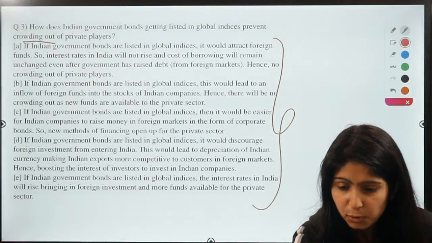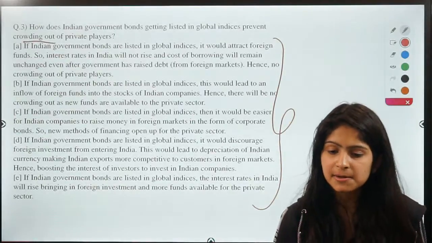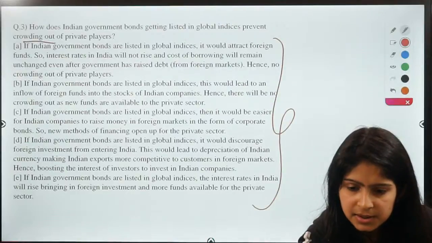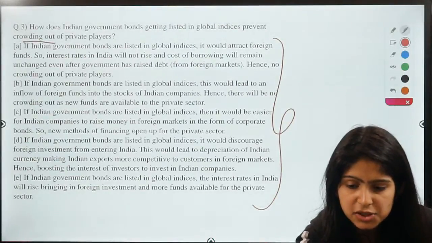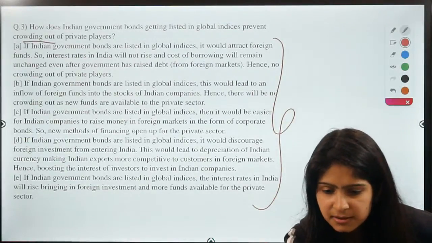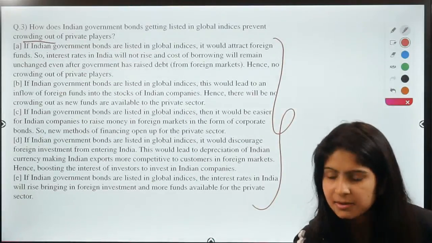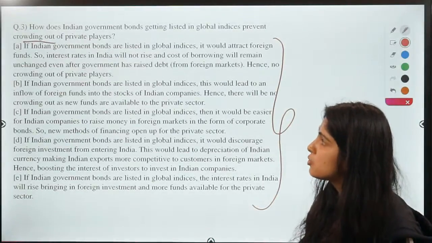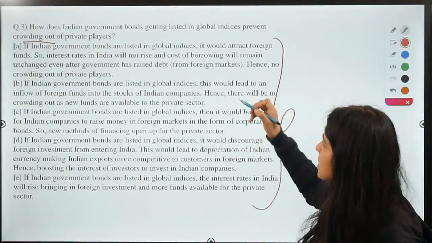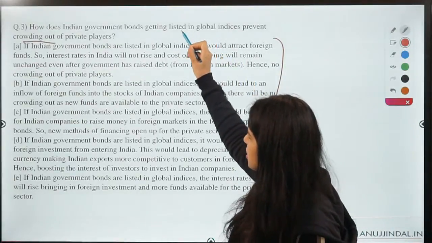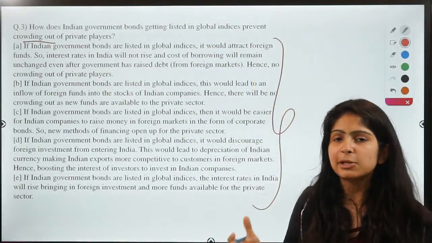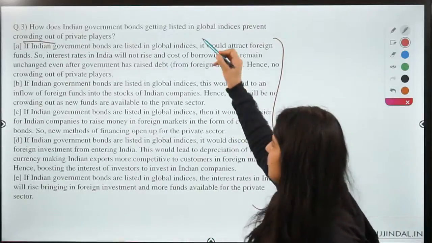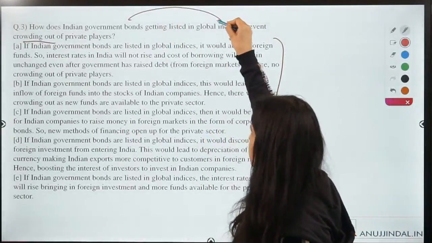We have got only one answer for this question, guys. If you know the answer to this question, you should mention in the comments. It's a very simple question. You just have to know what crowding out means. Also, we discussed in our previous session about how RBI is trying to get Indian government bonds listed in global indices.